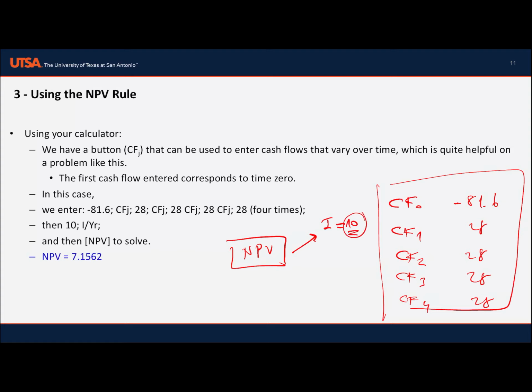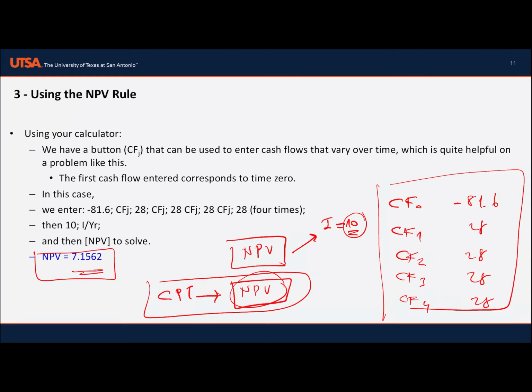Enter, and then use the down arrow and find the NPV, and just push the compute button and then NPV button, and you will find the NPV is 7.1562. That means NPV is positive, so we accept the project.